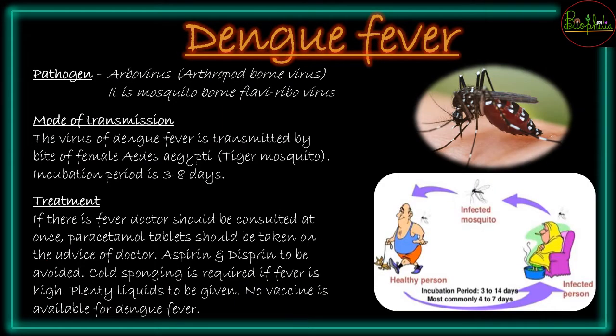The next disease we see is dengue fever. Dengue fever के बारे में भी you must have heard about for sure, but now let's see it in a different angle about who is causing dengue fever. So the pathogen of it is going to be arbovirus. बोलते हैं dengue fever मच्छर की वजह से होता है.